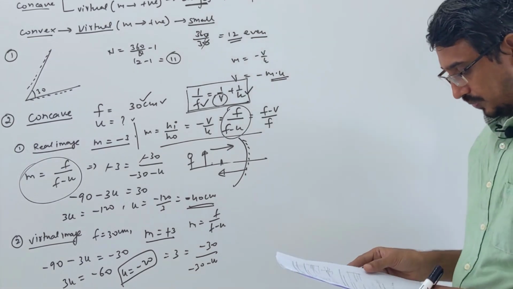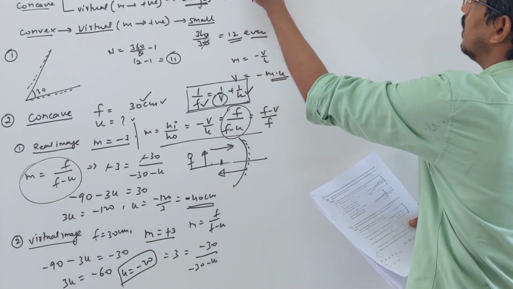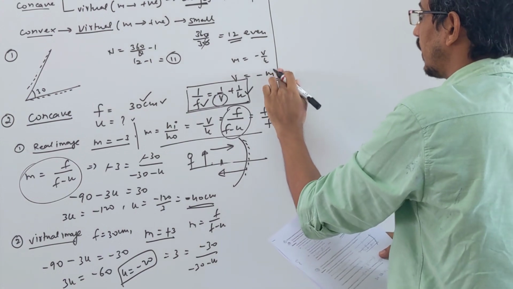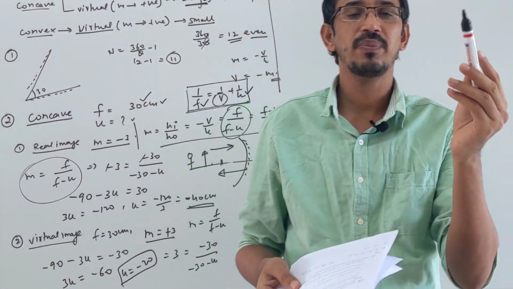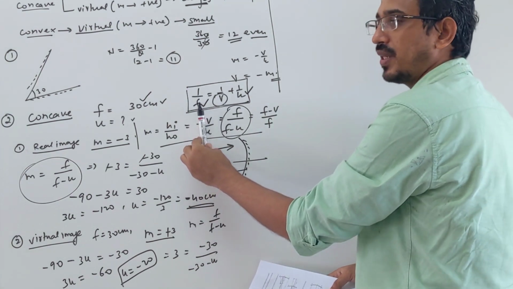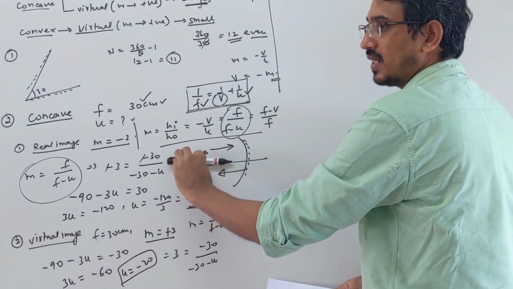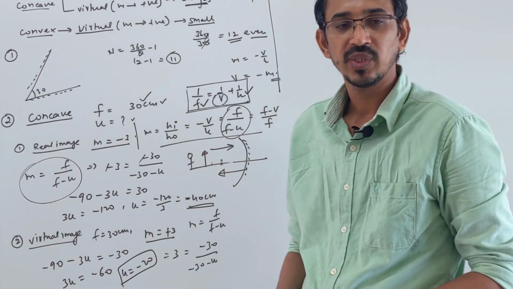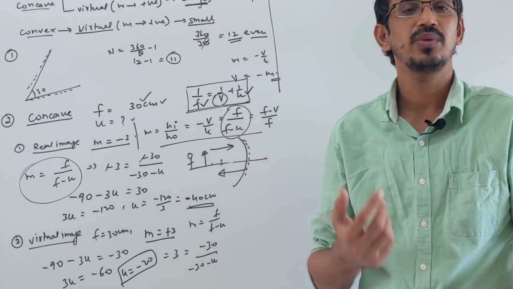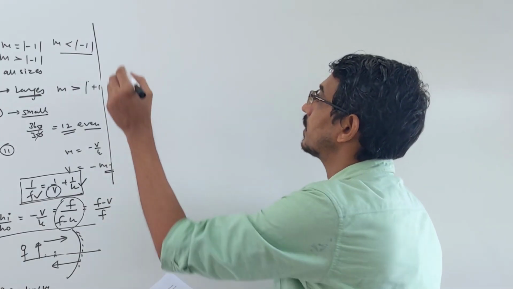Next question is based on longitudinal magnification. Hope you remember what linear or transverse magnification is. When the object is placed perpendicular to the principal axis, this is called linear or transverse magnification. But when the object is placed along the principal axis, this is called longitudinal magnification, right? I discussed in the previous lecture how you find it here: v2 minus v1 upon u2 minus u1, their magnitude, right? Okay, let's discuss question number 3.